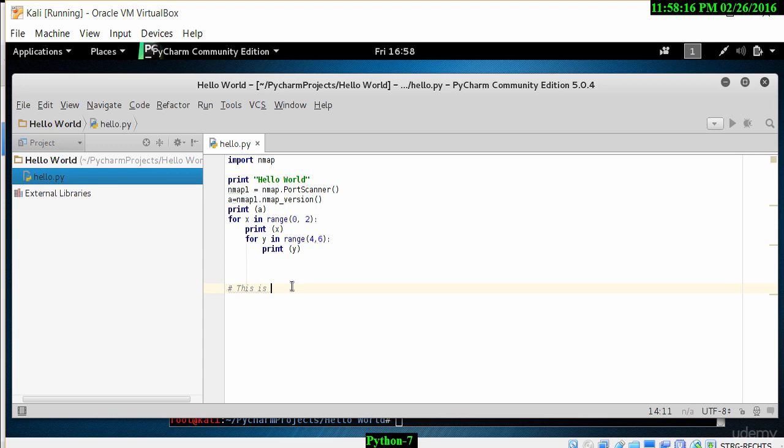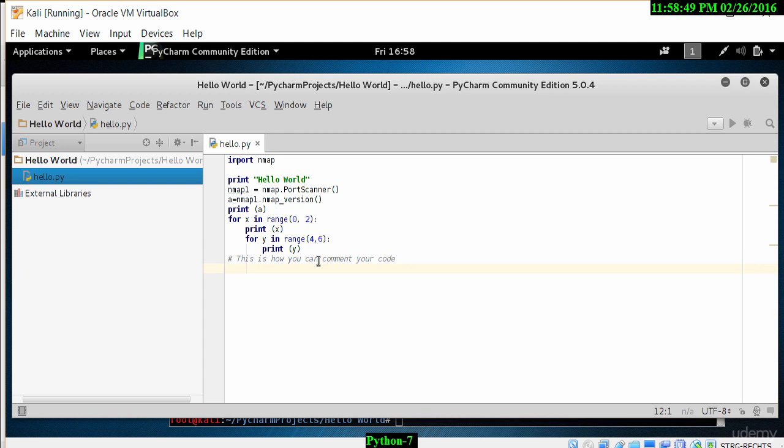As I mentioned, everything after the hash character is classified as a comment. Let's have a look, there seems to be some error, too many blank lines, so let me correct those blank lines. Let's move this up a little bit. Everything after the hash is going to be a comment, so let's type in, this is how you can comment your code. And once that's done, that will be classified as a comment.